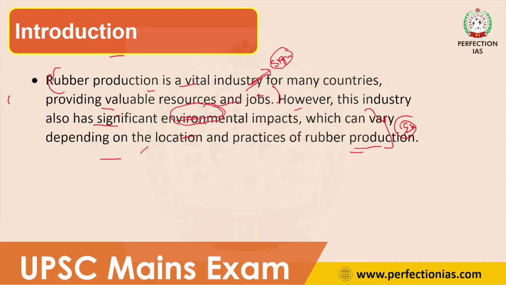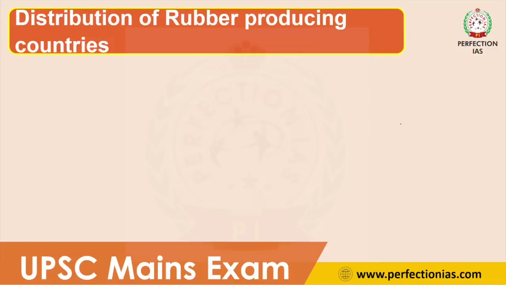Now let us move on to the first part of this question, the distribution of rubber producing countries. You can approach this part in two methods. First, you can mention the countries, or else you can mention the region first, and under that you can mention the countries. You can follow any of these methods. I will follow the second one.